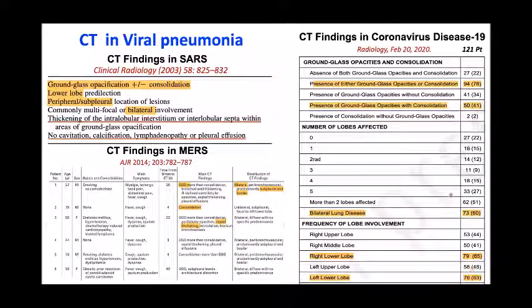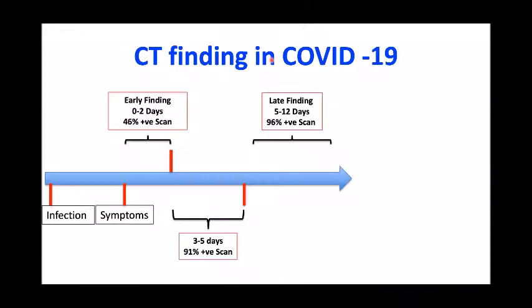So again, from both the X-ray findings and the CT findings, it is clear that COVID-19 mainly involves the lower lobes and the posterior portion, which can be assessed by lung ultrasound. In this study, they found that in the initial days after the symptoms, in the 0 to 2 days, the CT scan is only positive in 46% of the cases with all the findings.